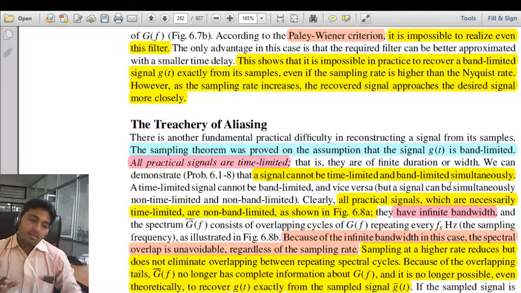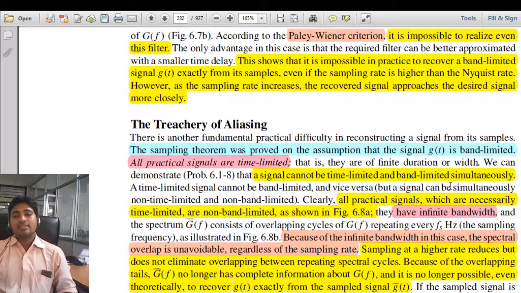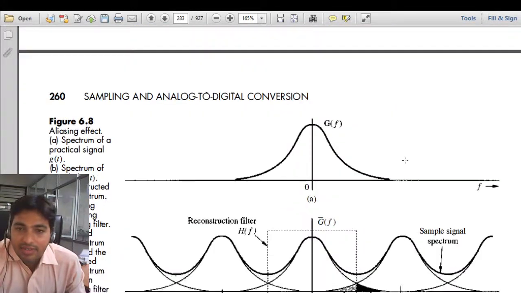Since these signals are time limited, the signal cannot be band limited. Now the problem arises here. Whatever signal we are having, information signal or otherwise, is time limited, so it cannot be band limited. We can demonstrate that a signal cannot be time limited and band limited simultaneously. So clearly all the practical signals, which are necessarily time limited, are non band limited signals.